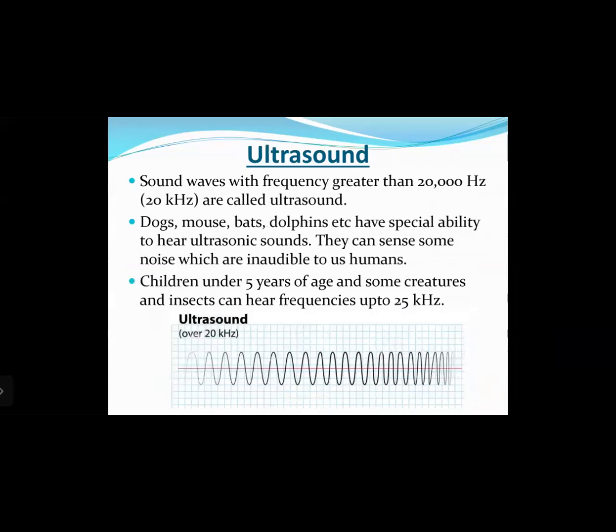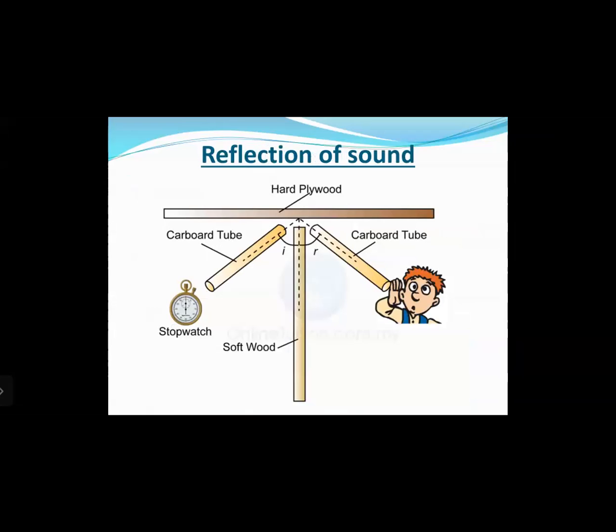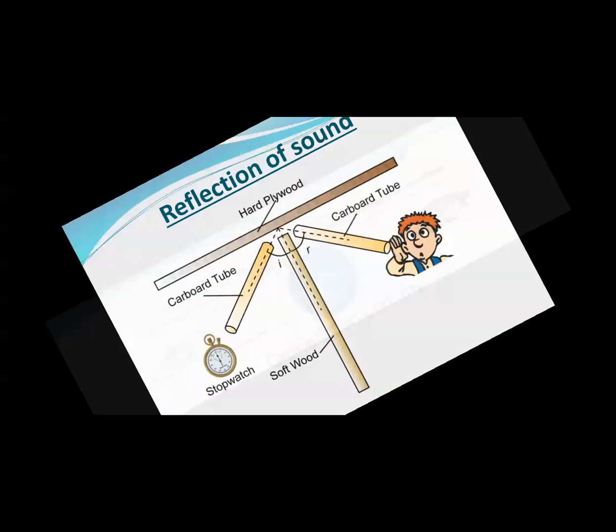Okay. Then next is ultrasound. Sound waves with frequency greater than 20,000 hertz are called ultrasound. Dogs, mice, bats, dolphins, etc. have a special ability to hear ultrasonic sounds. They can sense some noises which are inaudible to us humans. Children under 5 years of age and some creatures and insects can hear frequencies up to 25 kilohertz, that is 25,000 hertz.